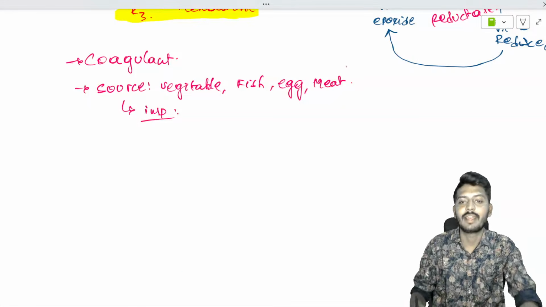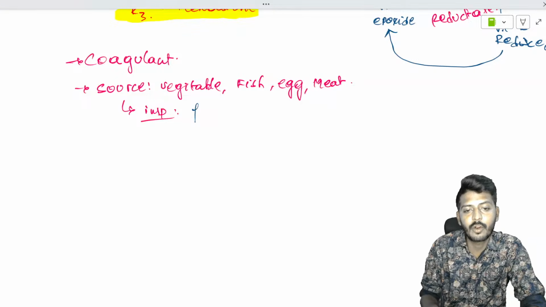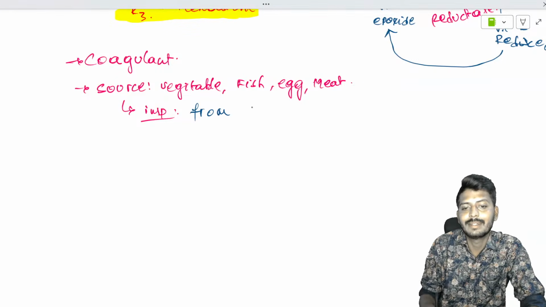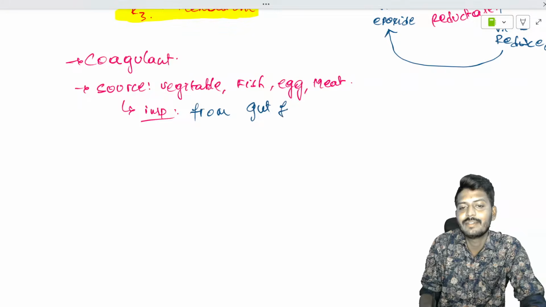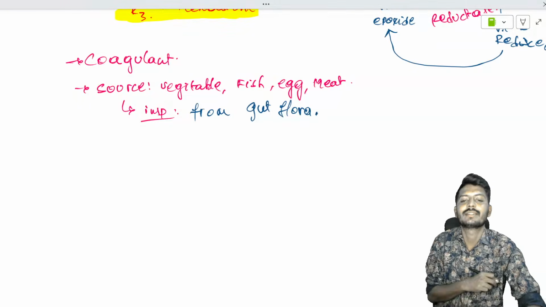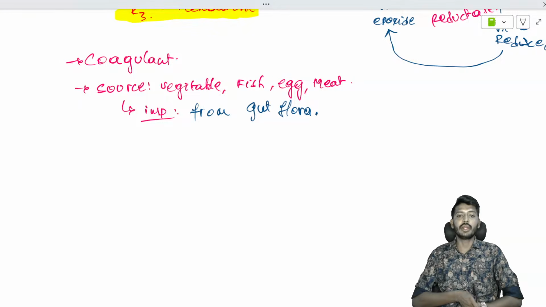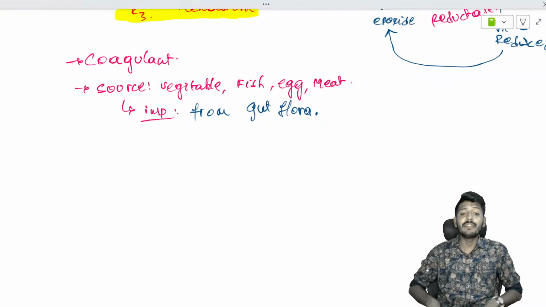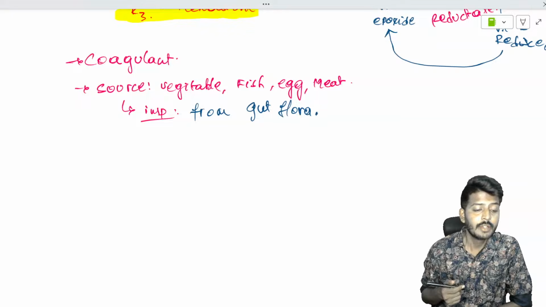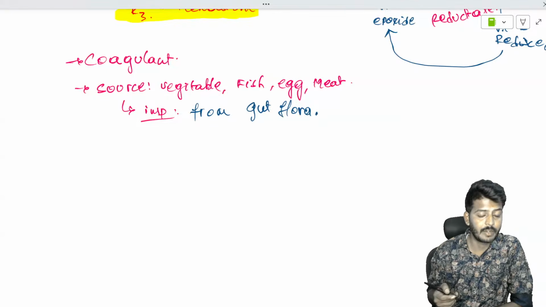How is it going to synthesize the vitamin K? With the help of gut flora, the healthy bacteria residing in your intestine. The healthy bacteria residing in your intestine are going to help you get the vitamin K. So vitamin K synthesis requires gut flora.